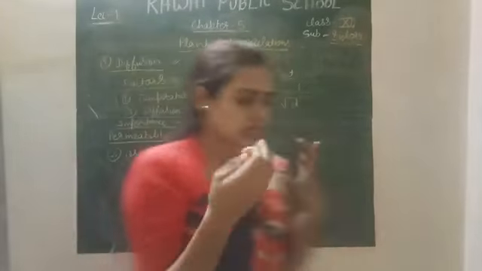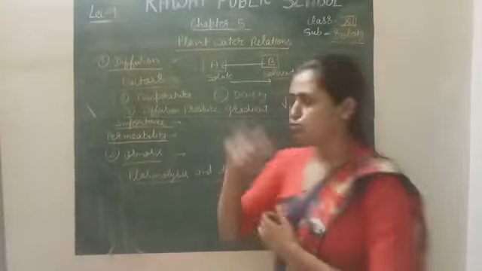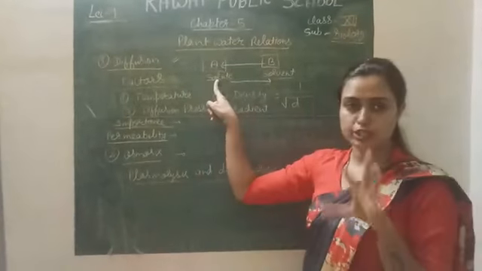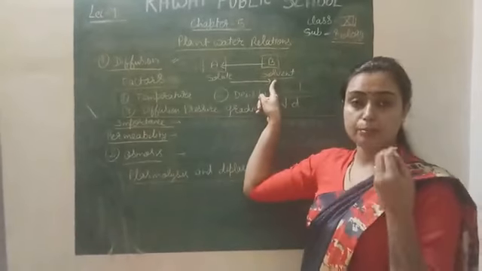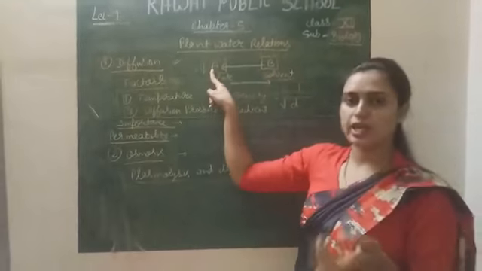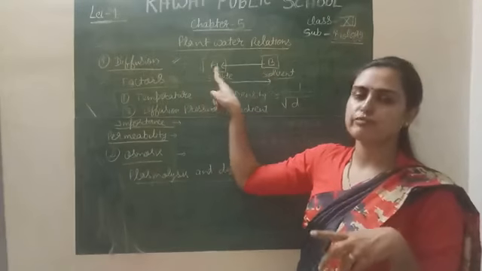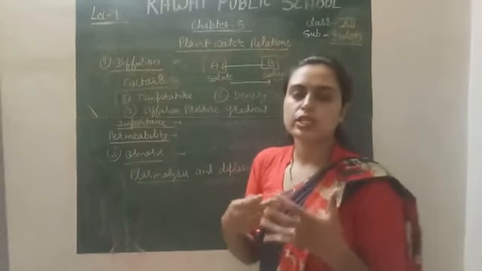You can explain this with a simple example. Suppose you have a sugar solution, which is the solute, and one beaker has pure water. So the movement of water will be from B to A, and the movement of sugar will be from A to B. So what is the meaning of diffusion?